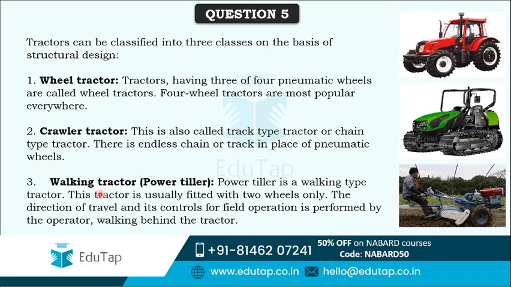Next is the walking tractor, which is also called the power tiller. The power tiller is a walking type tractor, and this tractor is usually fitted with only 2 wheels. You can see in the picture that it only has 2 wheels, and the direction of travel and the control for field operation is performed by a person walking behind the tractor. This person decides the direction of the tractor. That's why it is called a walking tractor, and it is also known as a power tiller. A question could be asked, which type of tractors are known as power tiller? The answer would be walking tractor.